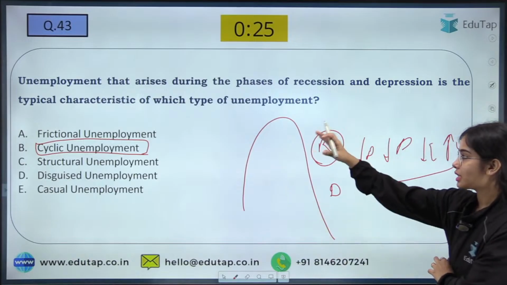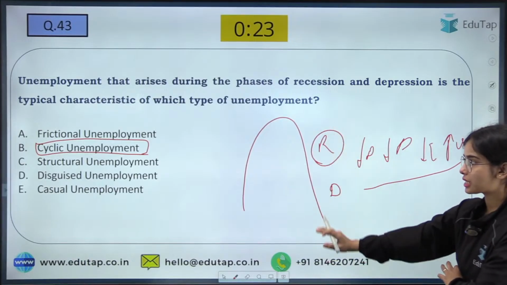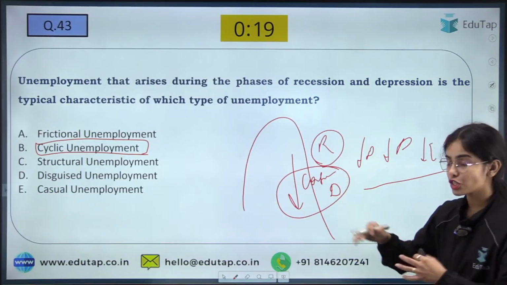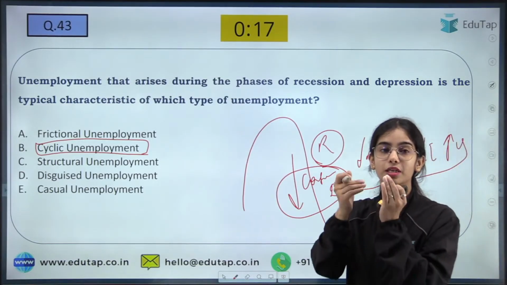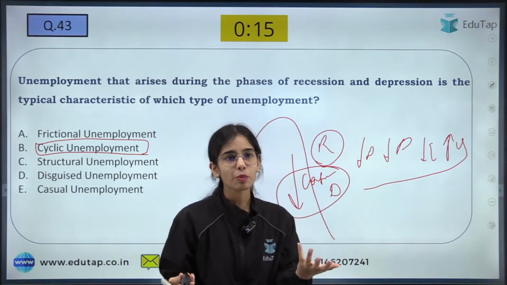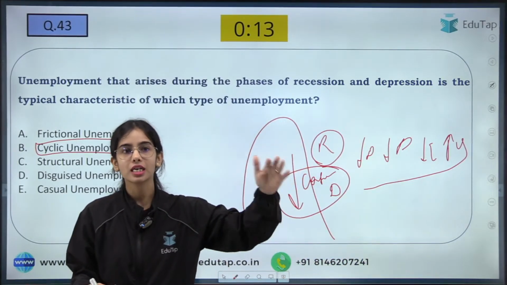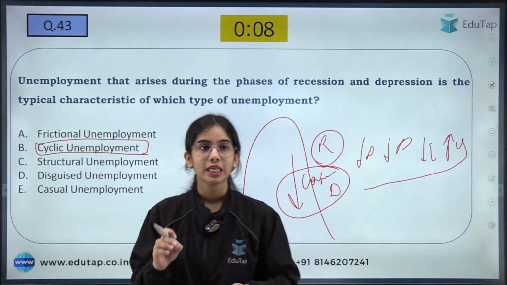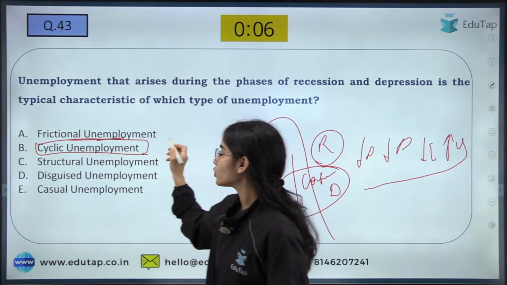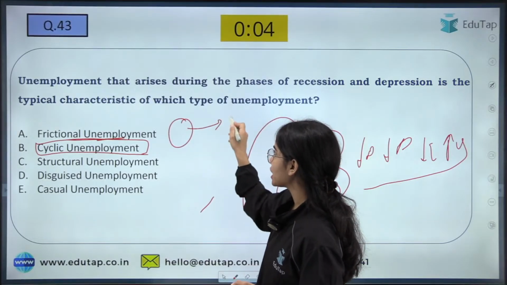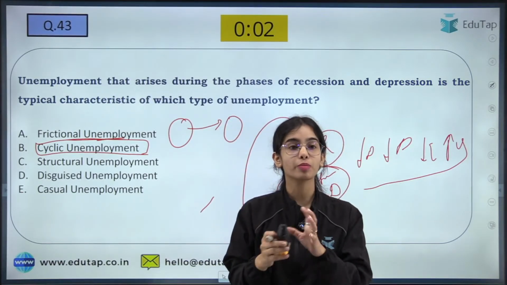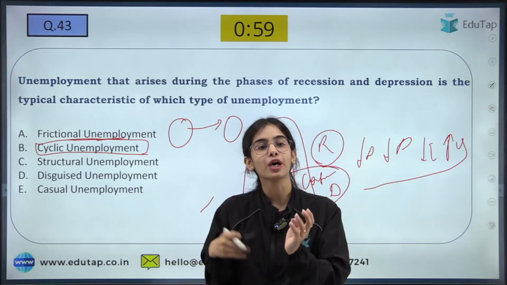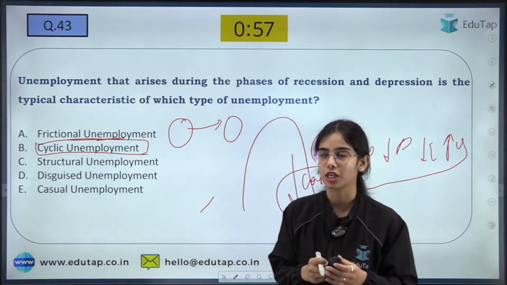Because of the recession or depression, there is a contraction. With the contraction of the economy, when demand is decreasing, production is decreasing, employment will decrease and unemployment will increase. This unemployment is cyclical unemployment. Now frictional unemployment is when you are leaving your job to find another job. Let's say I leave my job to find another job, that is frictional unemployment. I am willingly leaving my job to find another job.